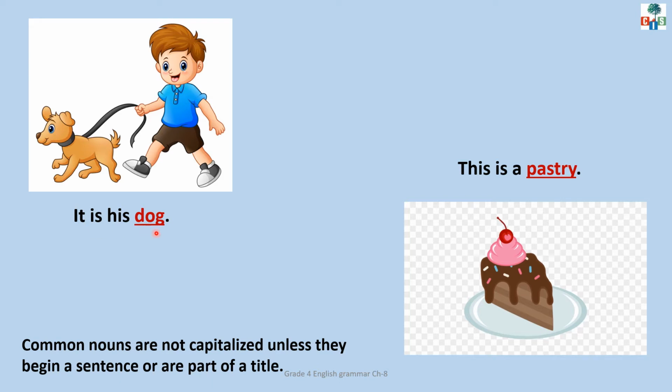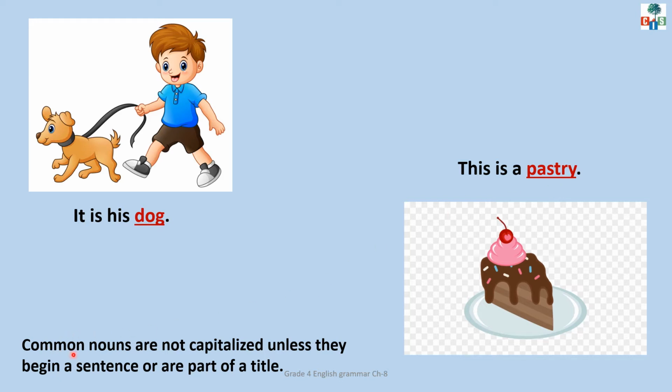It is his dog. Now, in this sentence, children, we are talking about a dog. Now, dog is a general name that we use for an animal. So, dog is a common noun in this sentence. This is a pastry. Now, in this sentence, we are talking about a pastry. And pastry is a general name that we use for a thing. So, pastry is a common noun in this sentence.